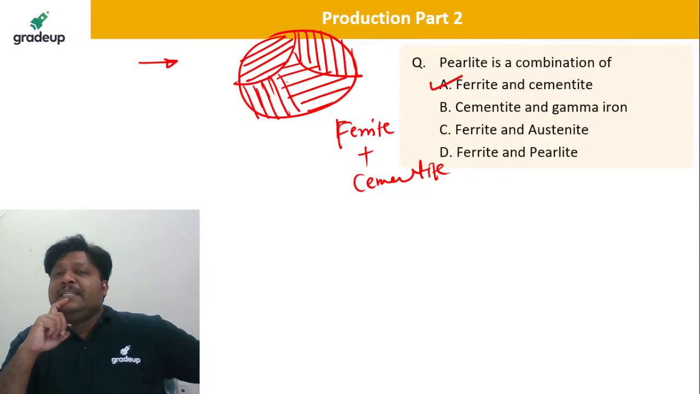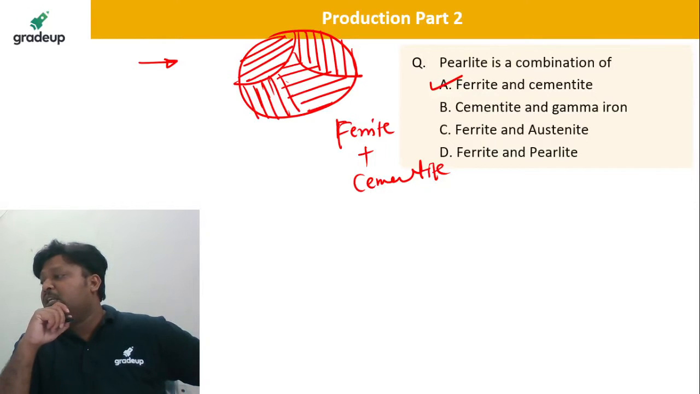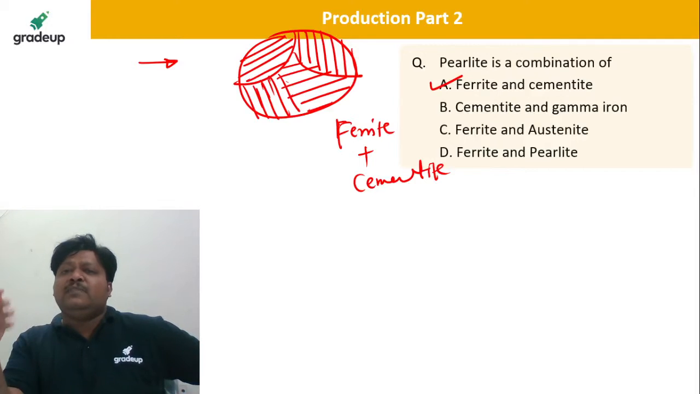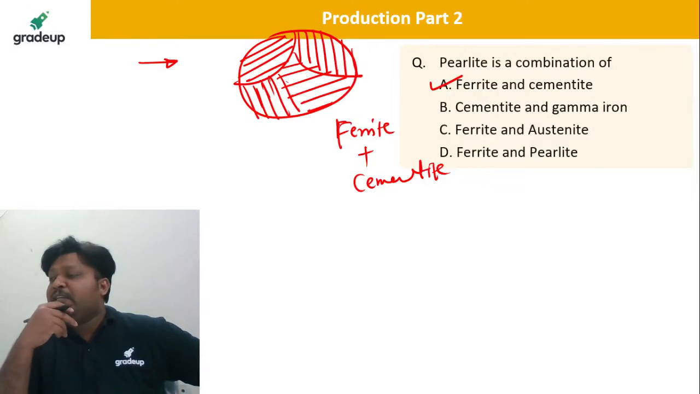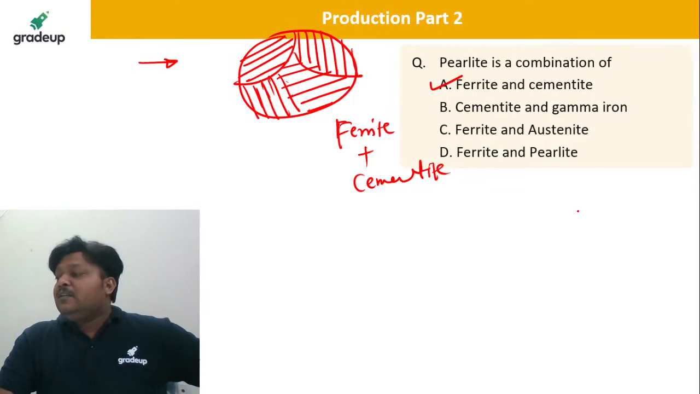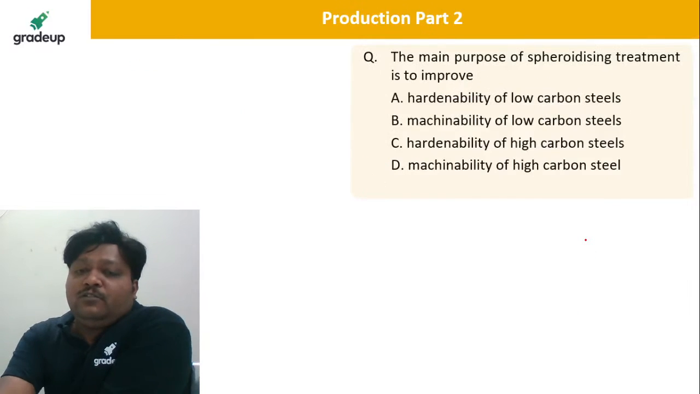So ferrite plus cementite, pearl-like appearance, like a pearl, right? And lamellae means small layers, it's a Greek word, pearlite. It is 87 point something percent ferrite plus 13 percent cementite, that was the percentage combination. Yes, 87% and the remaining 13% cementite. Very good. Go for the next question.